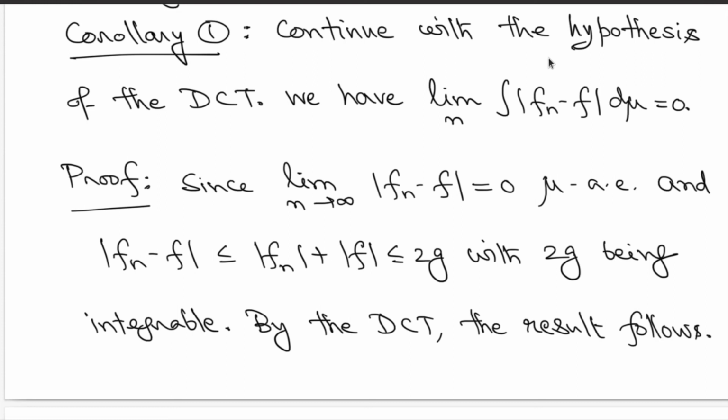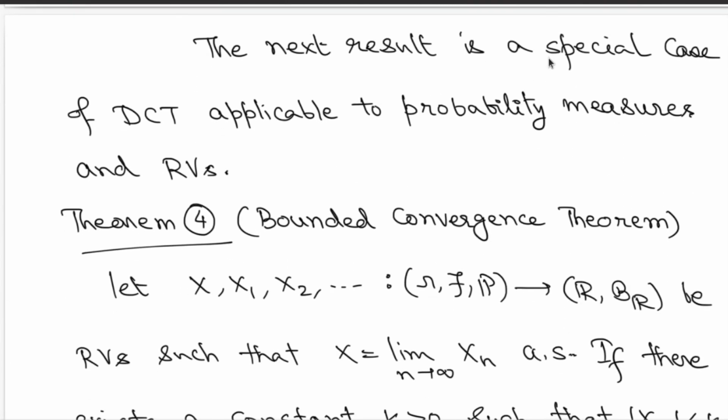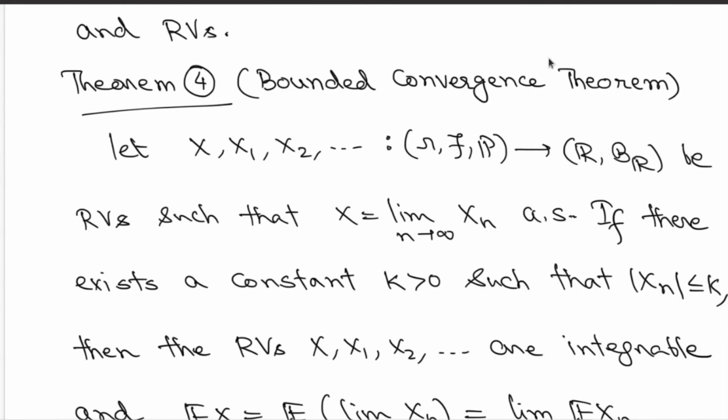So this is an important consequence of the dominated convergence theorem. Now look at further results which appear as a special case of the dominated convergence theorem. Consider the case of probability measures, and here we are going to consider random variables. Remember, random variables are nothing but measurable functions as long as you have a probability measure on your domain side. Great. So let's consider this theorem which appears as a special case of the dominated convergence theorem, and it's known as the bounded convergence theorem.